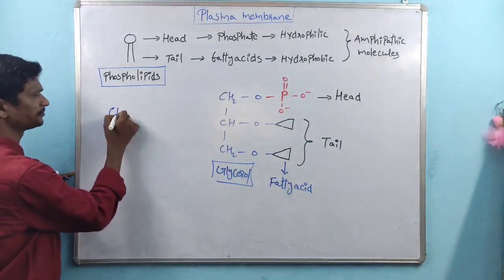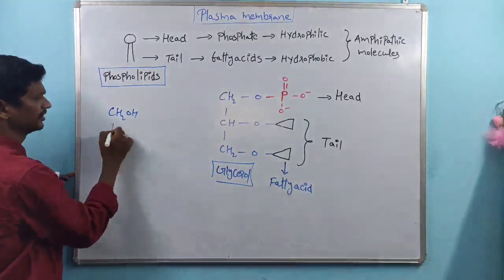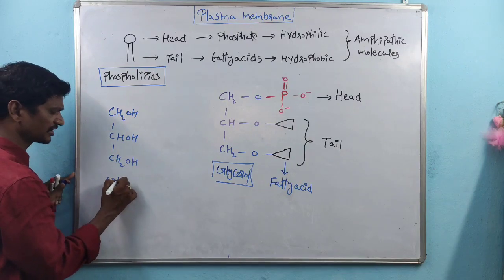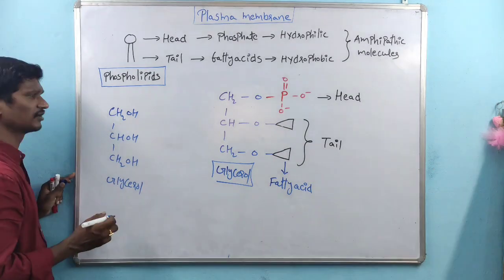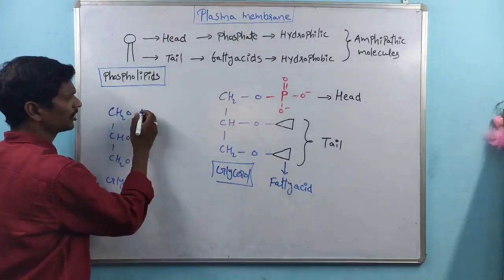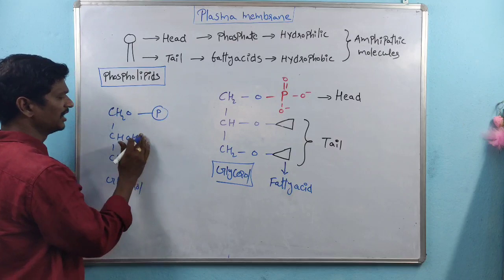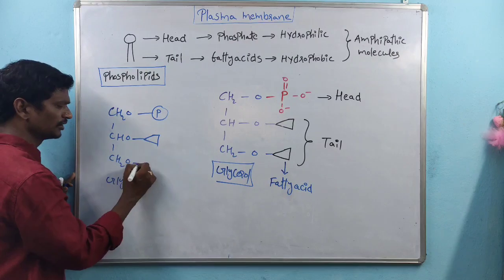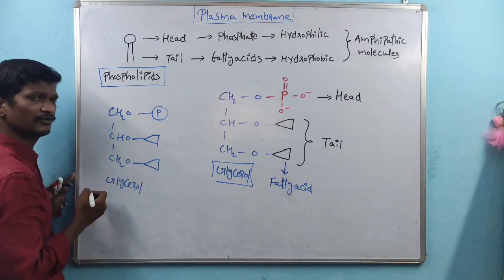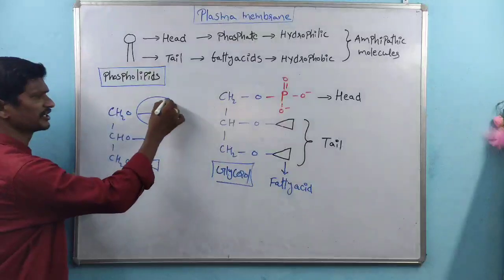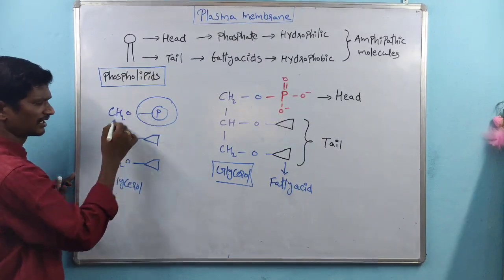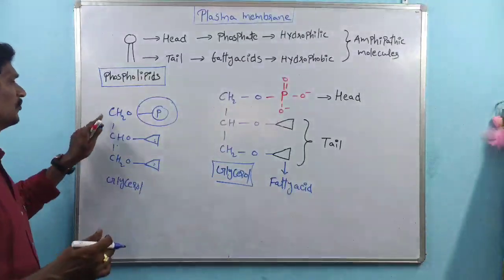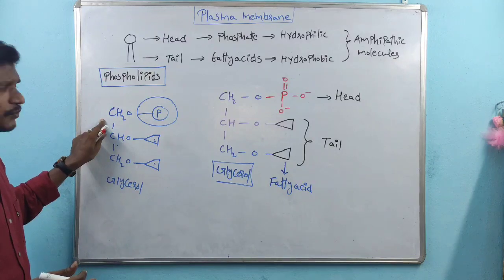So what I am telling here: CH2OH, CHOH, and here CH2OH. This is the structure of glycerol. The glycerol binds with one phosphate molecule, right? And the remaining two carbon atoms are attached with the fatty acids. So this is one fatty acid and this is another fatty acid. Here there is a phosphate, glycerol and lipids. These are nothing but fatty acids. So these are called phospholipids.